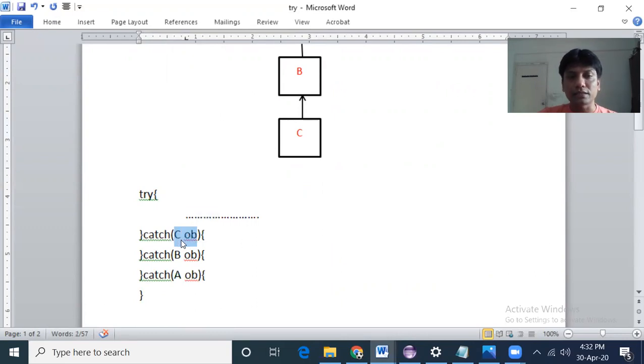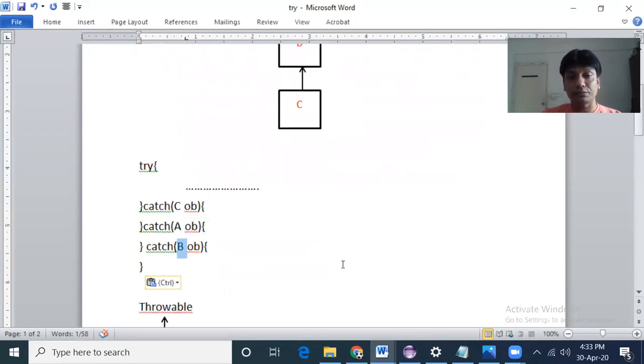You see, catch C, then object. Then next catch B, then object. Why? Because B is the parent class of C. Then next catch A, object. Why? Because A is the parent class of B and C. If you reverse the order, I mean, if you write it like this, then you will get a compilation error. Why? Because B is the subclass, which cannot come later in a catch block in comparison to A, right? So you will get an exception.